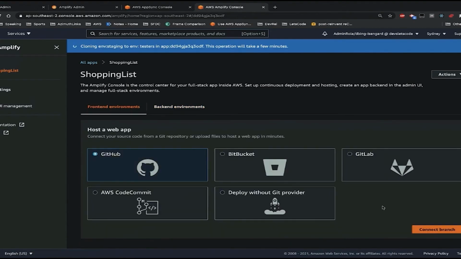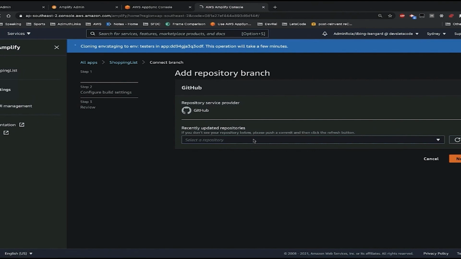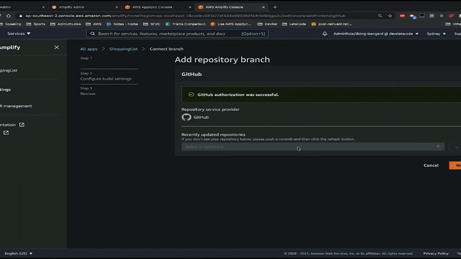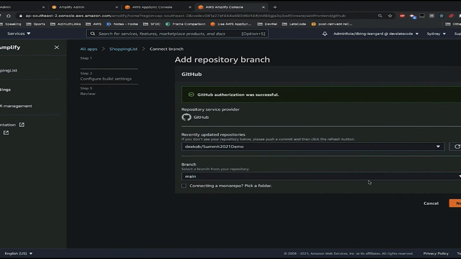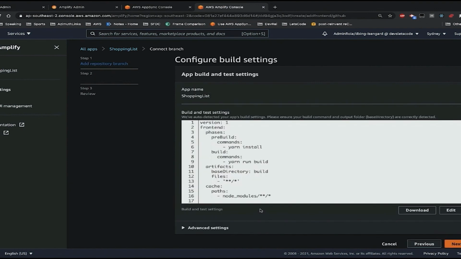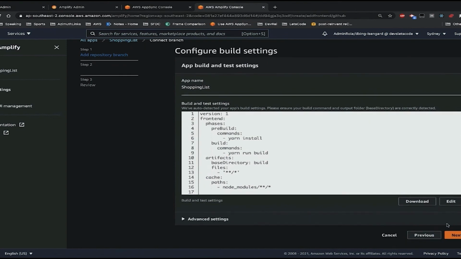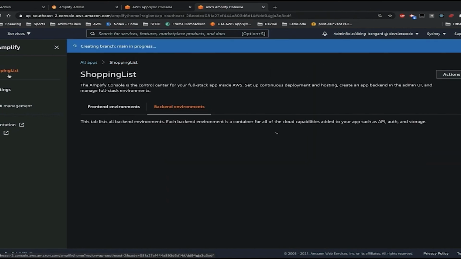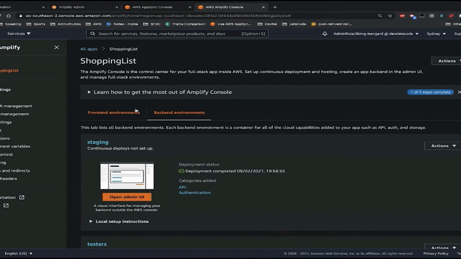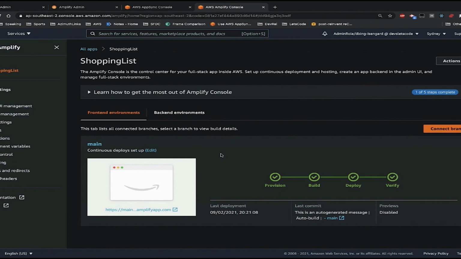Finally, I'm going to build my deployment pipeline. So I'm hooking into my GitHub repo where my code sits, choosing the right branch. Once I choose the branch, I go next, and it will introspect the code, work out that this is a React app, and give me the right build file that I need to use. I just go next, I go save and deploy, and this will pick up the code from my repo and deploy it hosted and behind a URL. So there is my provision, my builds, my deploy, all done and a verify step. So that's my CI/CD pipeline, all done and dusted.